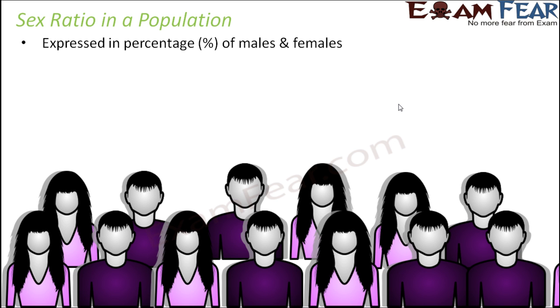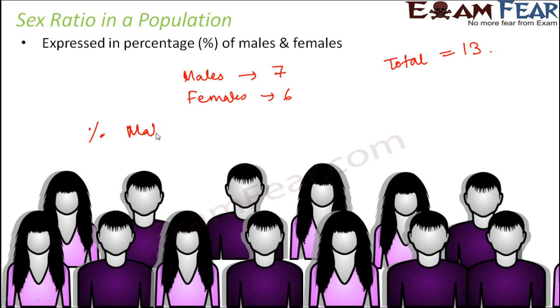If you look at the screen, you see that the total number of males is 7, the total number of females is 6, and the total number of organisms including male and female is 13. So if I ask you what percentage of the population is male, what will you say?